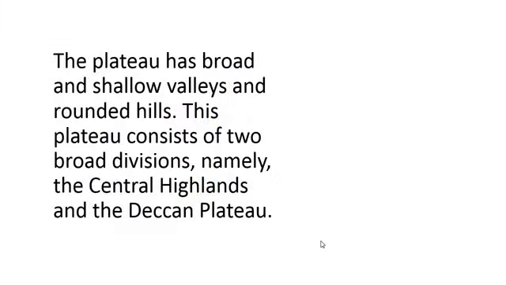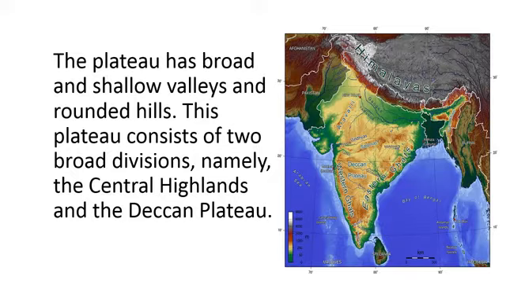Again back to the peninsular plateau. These plateau regions are broad, with shallow valleys and rounded hills. In this peninsular plateau, we can see broad and shallow valleys and rounded hills. It consists of two broad divisions.